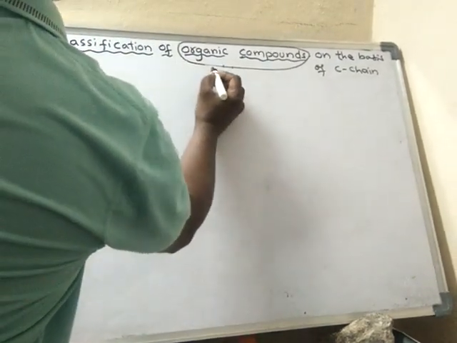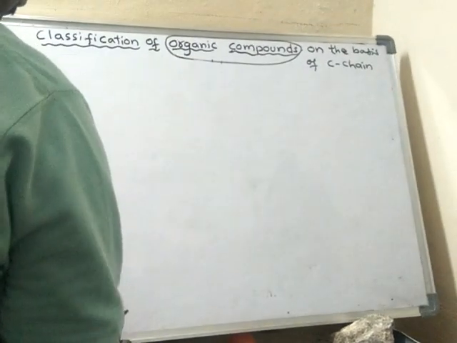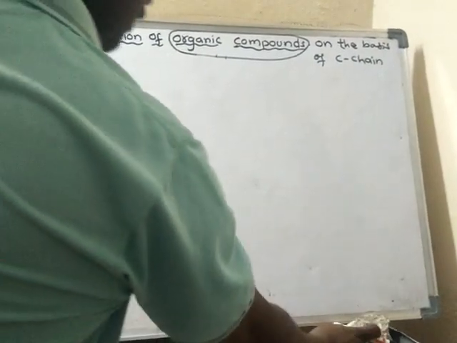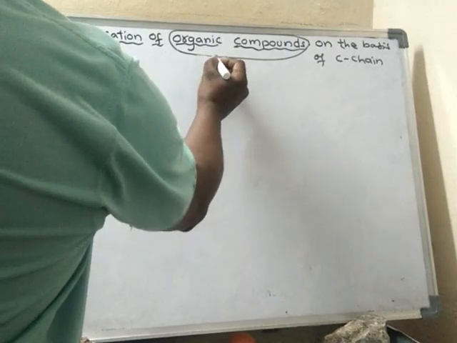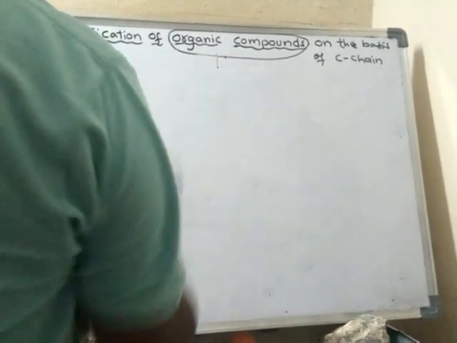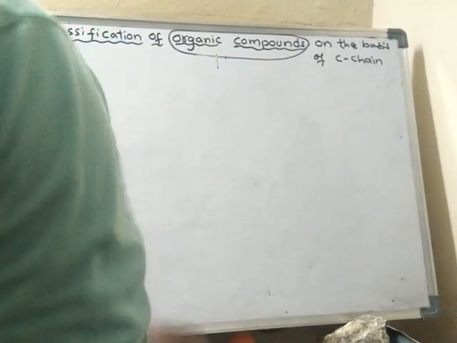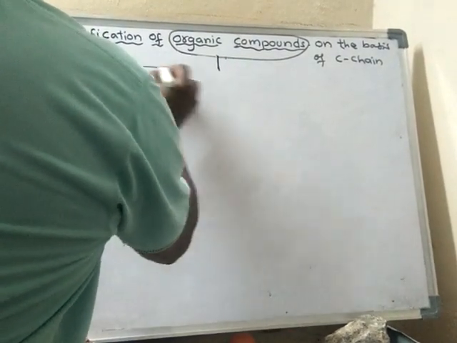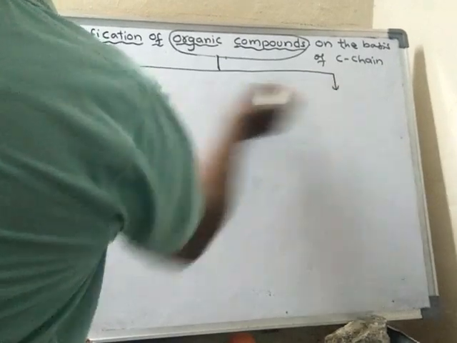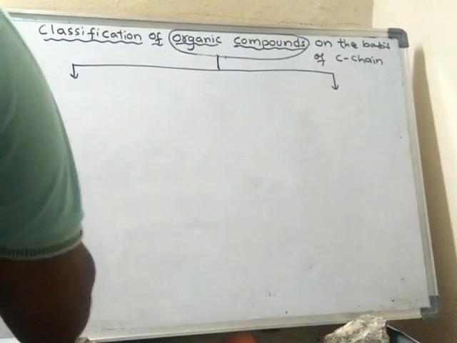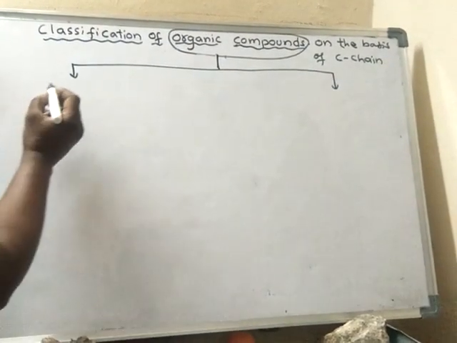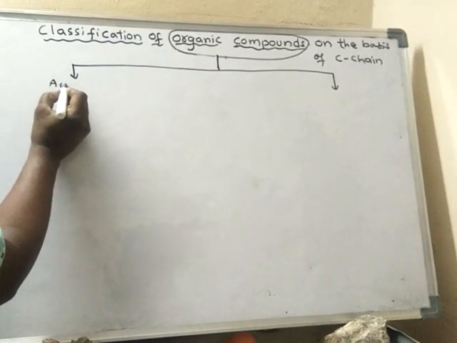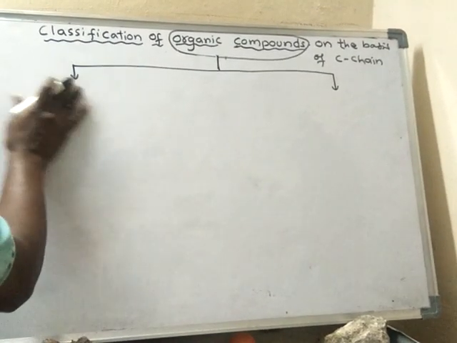Organic compounds are classified into two types. What are they? Acyclic and cyclic.